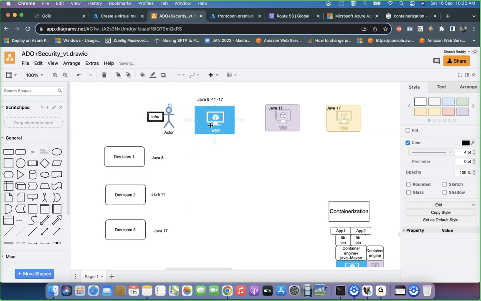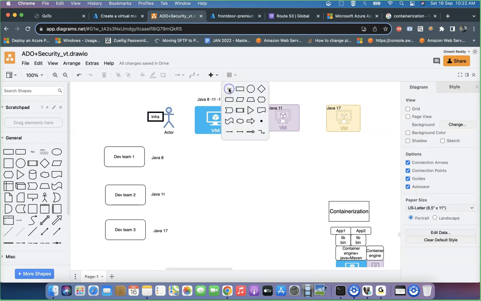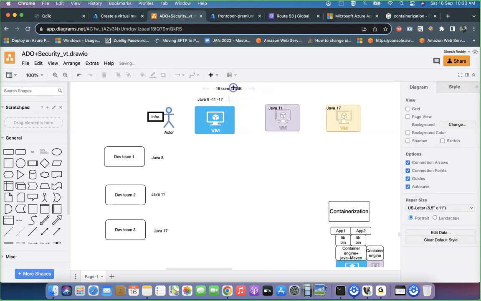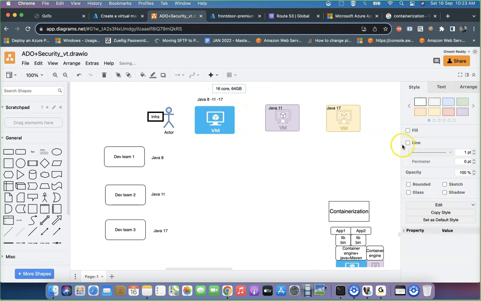Just assume a high-end machine. High-end machine means some 16 core and 64 GB RAM. Such a big machine, 16 core and 64 GB RAM, for example. It's a very big compute, very costly also. Now he's trying to keep these 3 projects in the same VM. That is his goal.